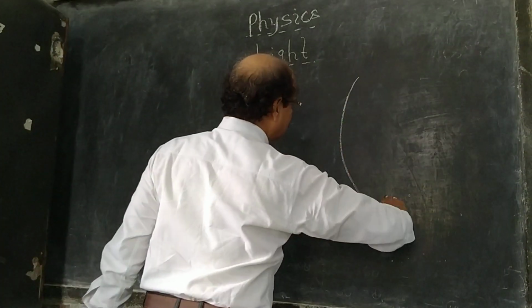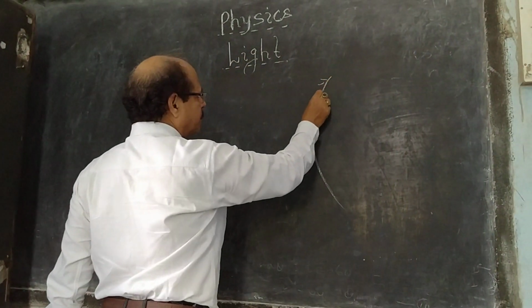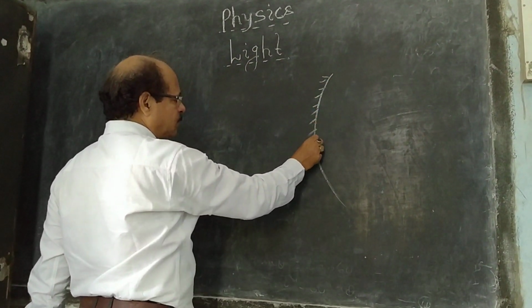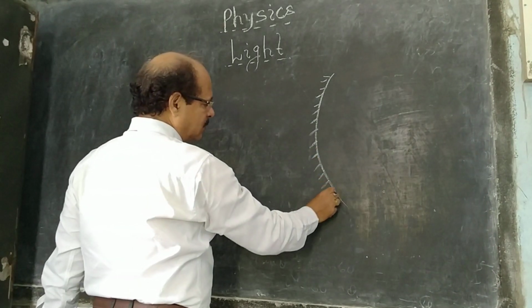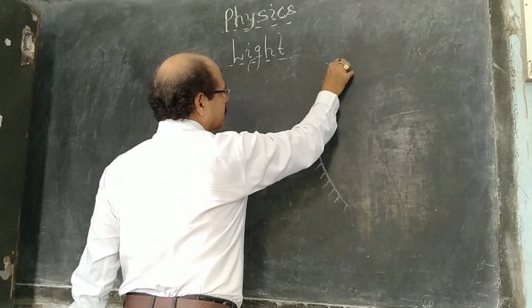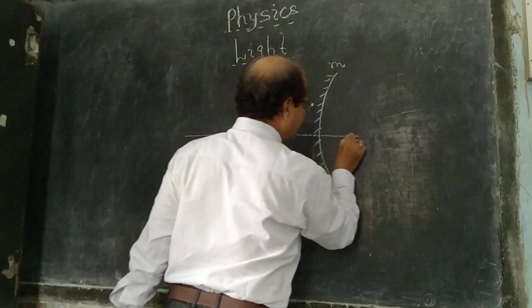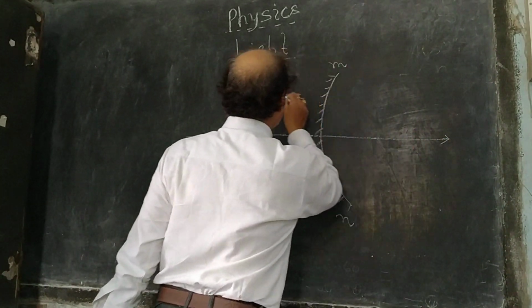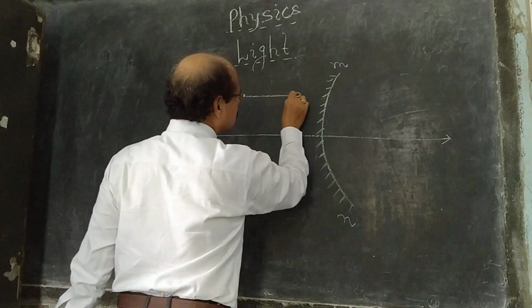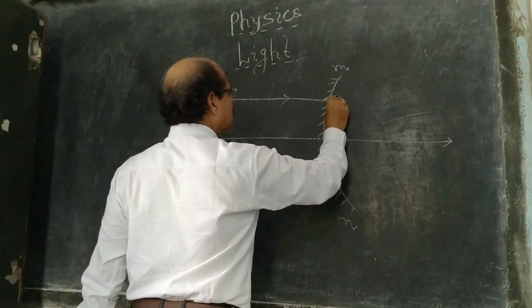But in a convex mirror, the focus is virtual because after reflection the ray does not actually pass through the focus.